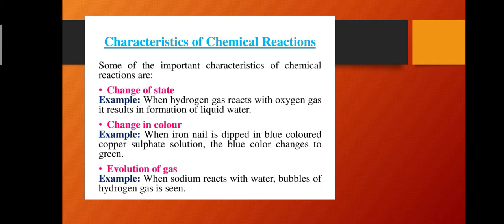Next, change in color. So when an iron nail, which is Fe, is dipped in an aqueous solution of copper sulfate, and the color of copper sulfate is blue, after dipping the iron nail in copper sulfate, the blue color of copper sulfate disappears due to formation of iron sulfate and copper deposited over the iron nail, and the chemical equation is Fe plus CuSO4 gives FeSO4 plus Cu. The color of copper sulfate is blue, that's why it is also known as blue vitriol, and the color of iron sulfate is green, that's why it is considered as green vitriol.